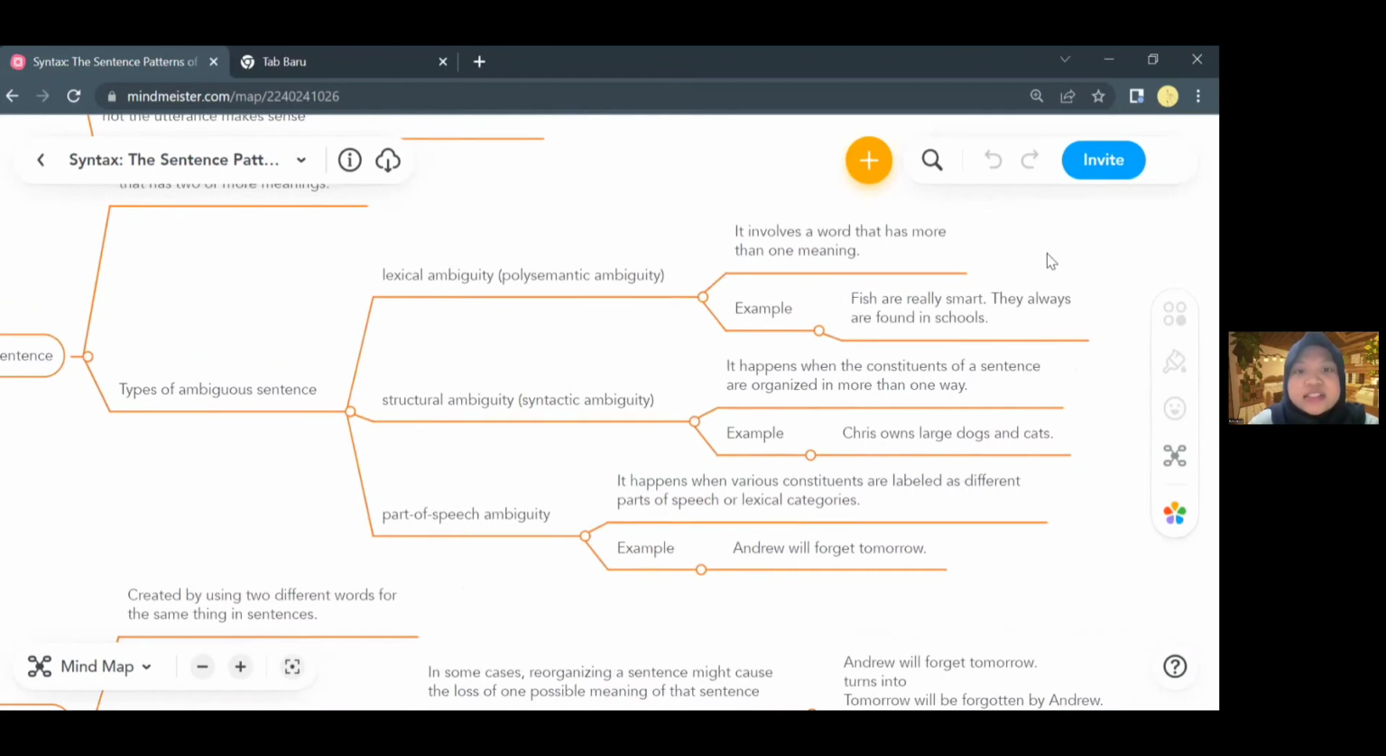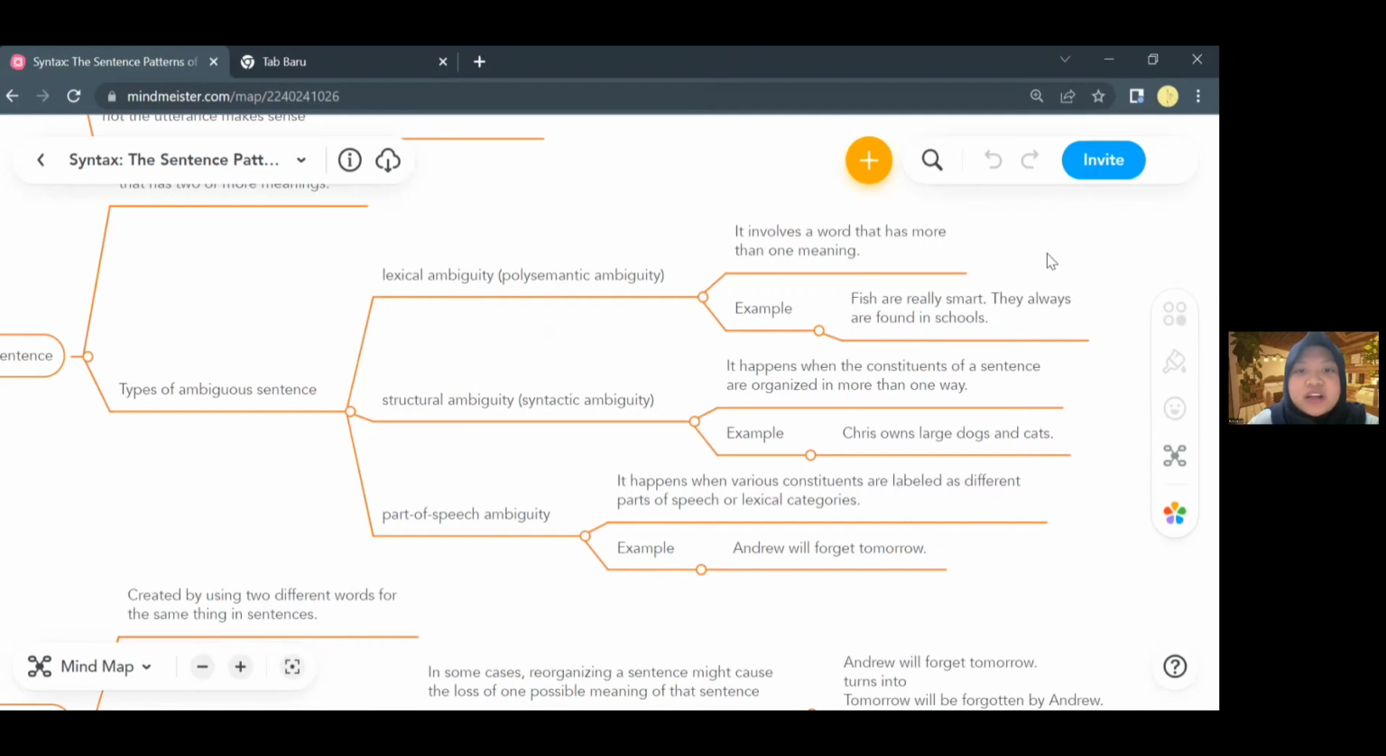The second is structural ambiguity or syntactic ambiguity. It happens when the constituents of the sentence are organized in more than one way. To give an example, "Chris owns large dogs and cats." It can be interpreted as Chris owning large dogs and large cats, but also Chris owning large dogs and cats in various sizes. So the placement of the words in the sentence makes it ambiguous.